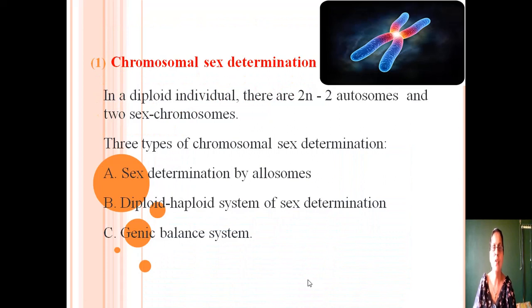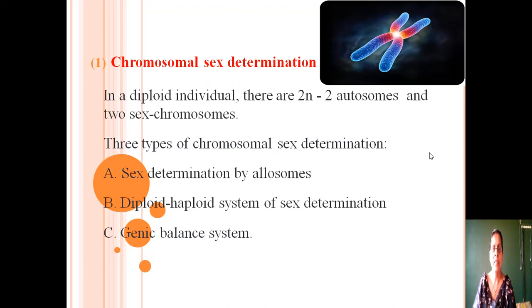First come to the chromosomal sex determination. These two are the chromosomes. When the chromosomes are responsible for the determination of sex, then that is known as chromosomal sex determination. In a diploid individual, there are 2n-2 autosomes and 2 sex chromosomes. Three types of chromosomal sex determination are found.